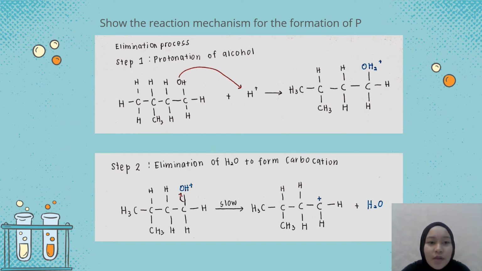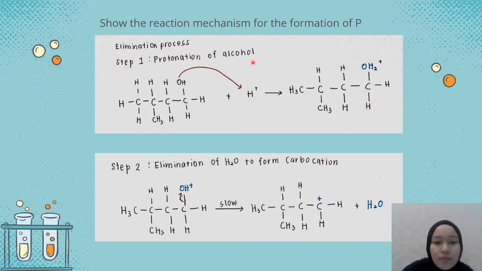Okay, so the question here is: show the reaction mechanism for the formation of P. As we can see here, this is an elimination process. The elimination reaction mechanism involves 3 steps: step 1 is protonation of the alcohol, step 2 is elimination of H2O to form a carbocation, and step 3 is removing an H plus. But note here that an alkyl group and hydrogen can migrate in the reaction to give a more stable intermediate carbocation.